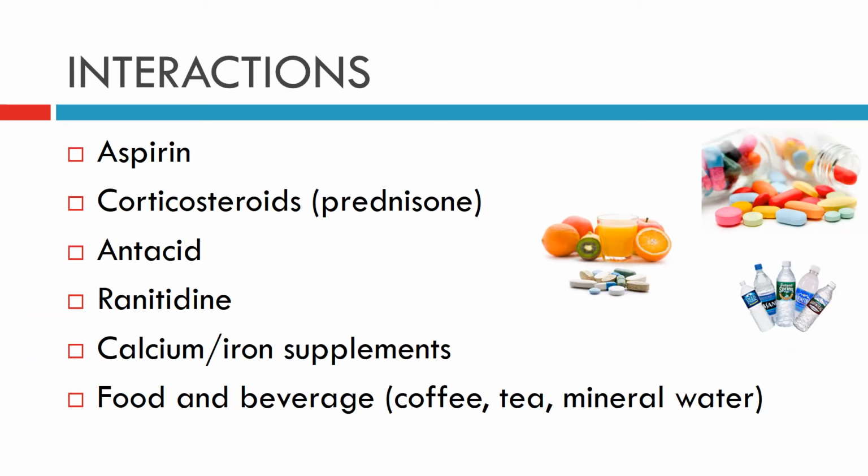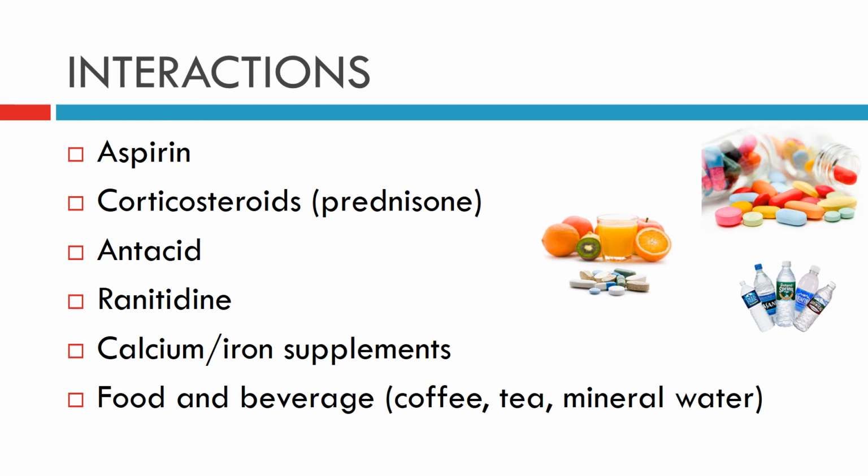These are just a few of the food and drugs that interact with alendronate. Aspirin increases the risk of GI irritation, especially esophagus and stomach irritation. Corticosteroids, especially prednisone, increase the risk of jaw problems.